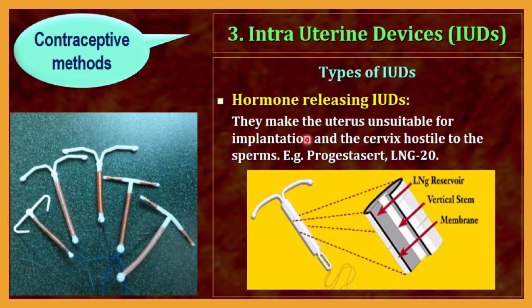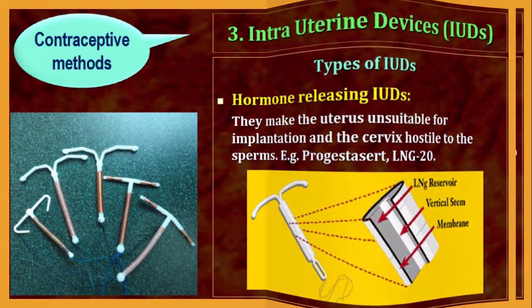They make the uterus unsuitable for implantation and the cervix hostile to sperm. Examples are IUDs containing progesterone and LNG-20. So progesterone and LNG-20 are both examples of hormone releasing IUDs.